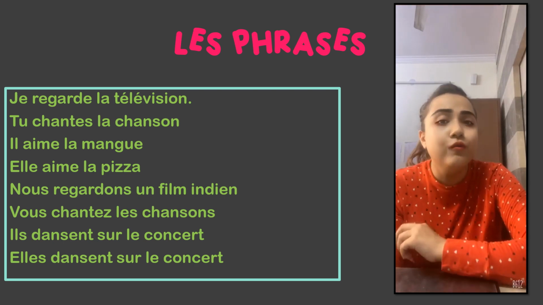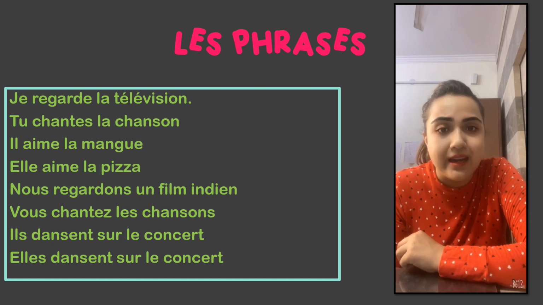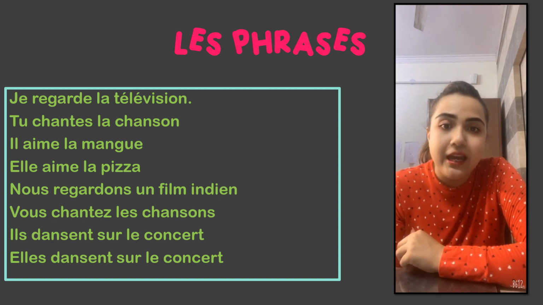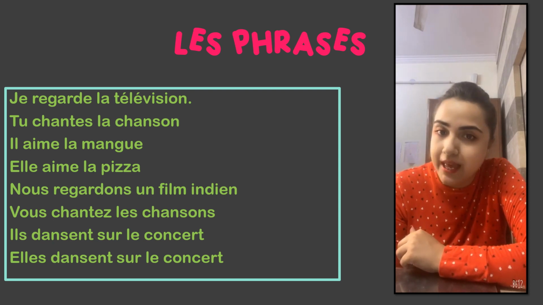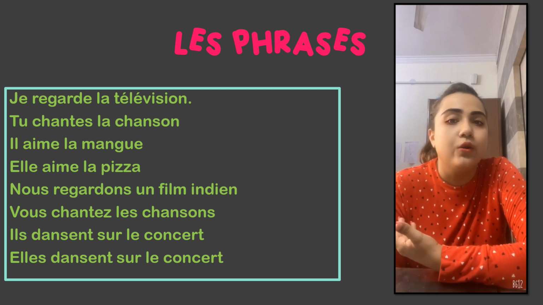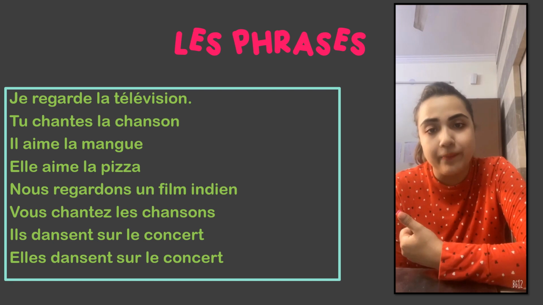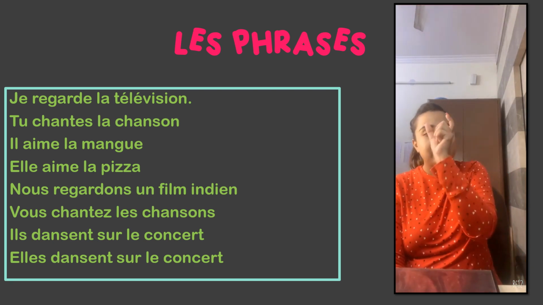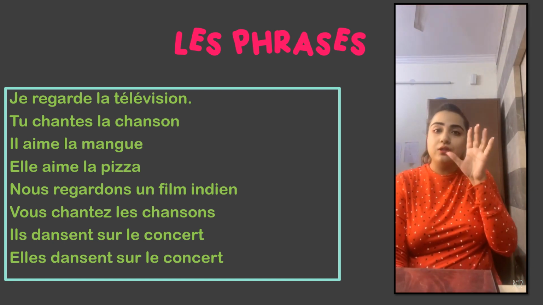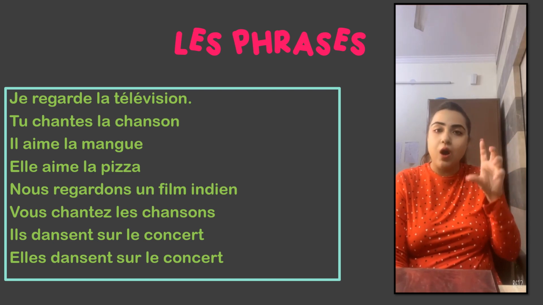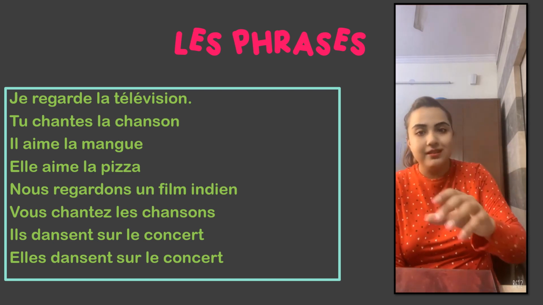Vous chantez les chansons, that is you are singing the songs. Ils dansent sur le concert, that is they are dancing at the concert. Elle danse sur le concert. So over here you just focus on the subject and the verb, because right now we are only learning how to place ER ending verbs with the subject.